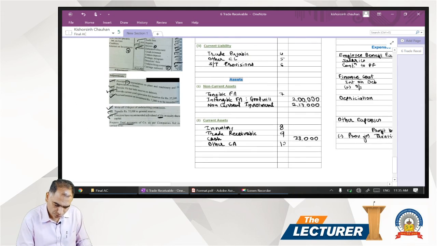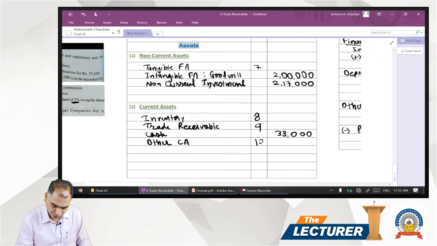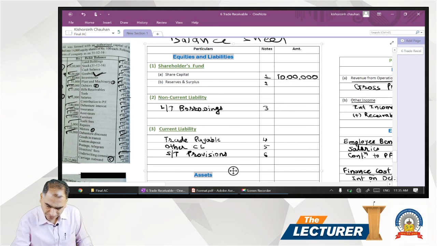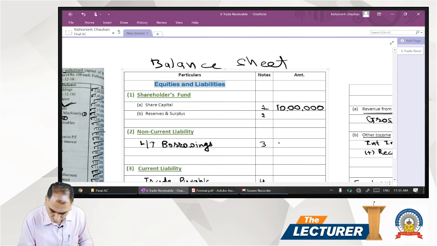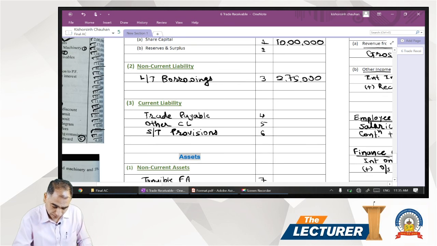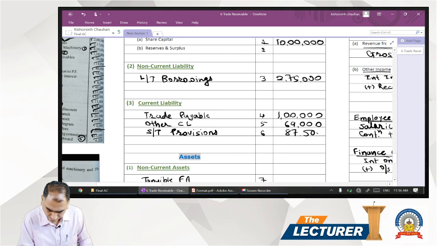We now put all these totals in the balance sheet as well as in the P&L. So in the balance sheet, note number 2, reserve surplus we have last. Long term borrowing we have 275. Then trade payable we have 1 lakh. Current liabilities we have 69,000. And short term provisions is 87,500.